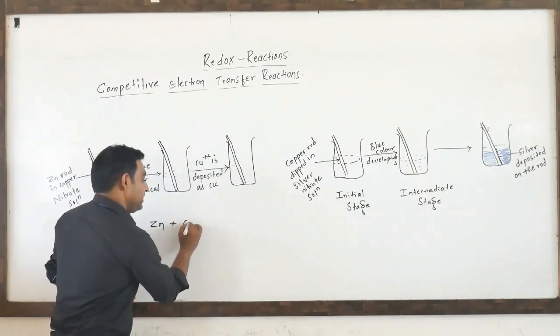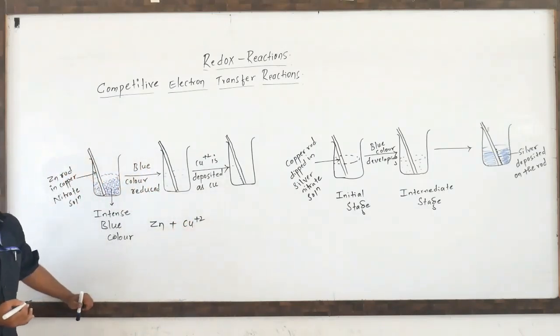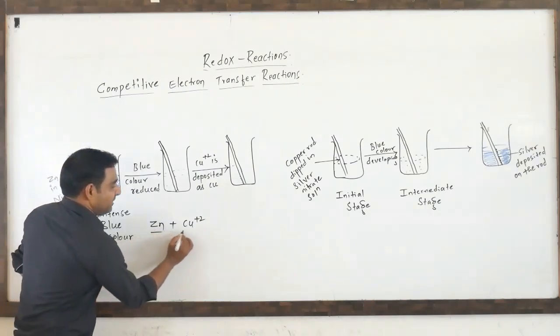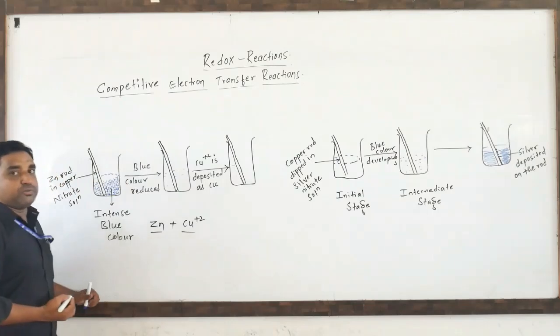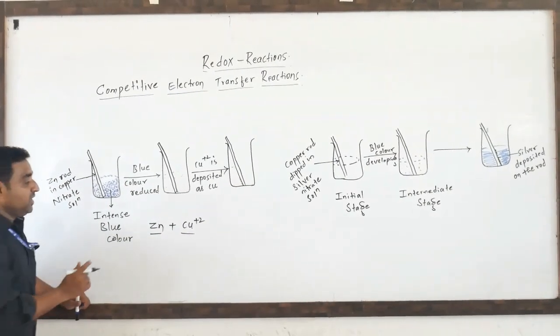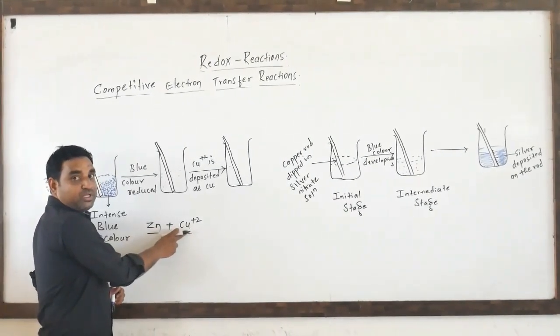Here the two metals are zinc and copper +2. Zinc is more reactive than copper, hence zinc displaces the copper from the solution.